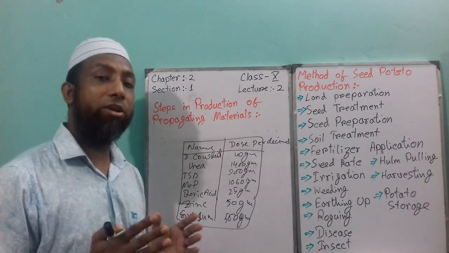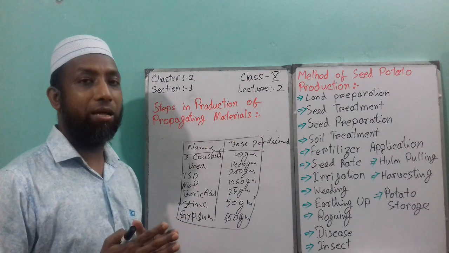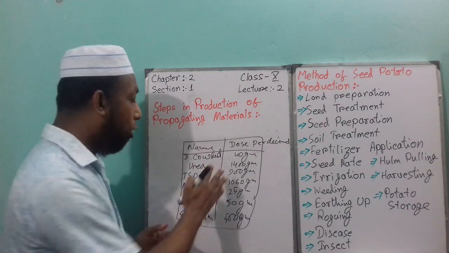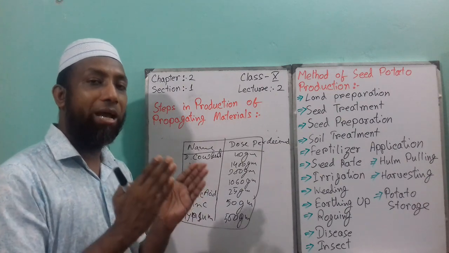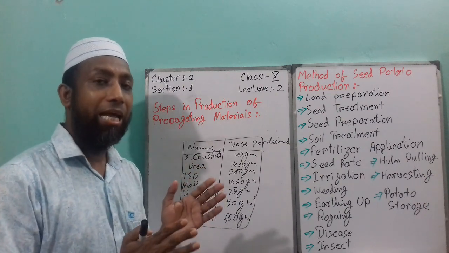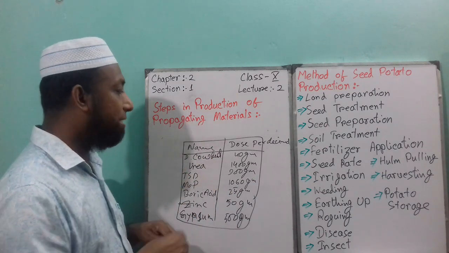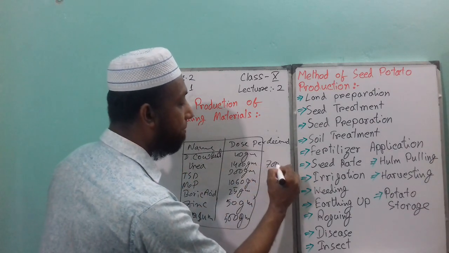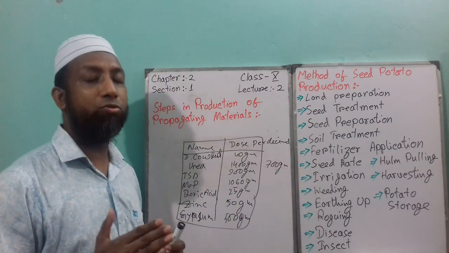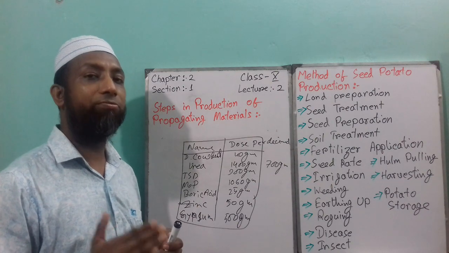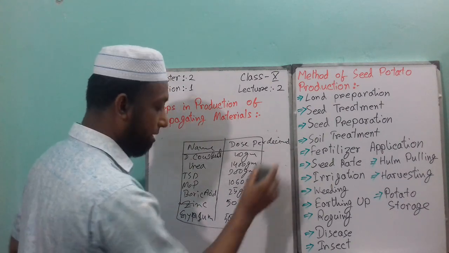That means when you plow the land about 4 to 5 times, at the last plowing you mix half the urea and all the other fertilizer. The rest of the urea you have to apply 30 to 35 days after planting the tuber. This is the application method for potato seed tuber.